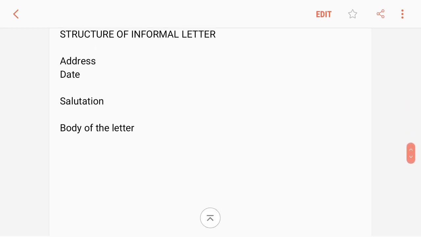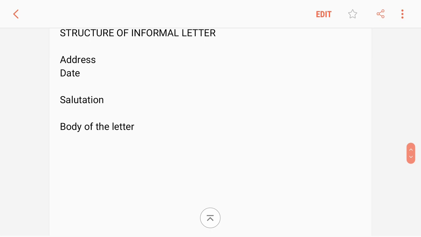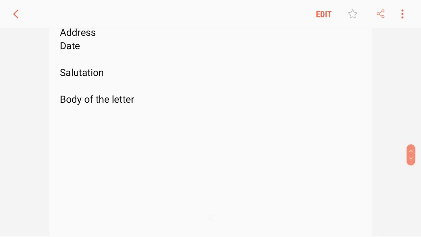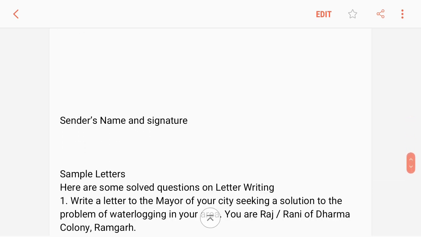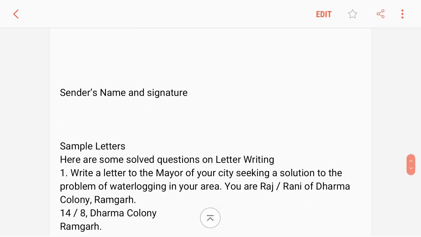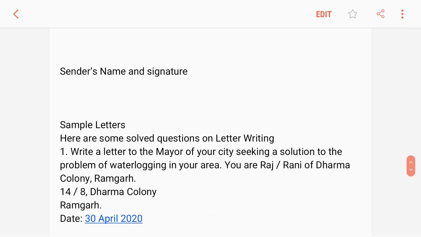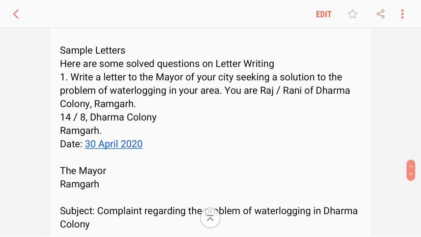Structure of informal letter. And you can see here the structure of an informal letter. It begins with address, then date, salutation, and body of the letter, and you can conclude with sender's name and signature. Now let us see sample letters.